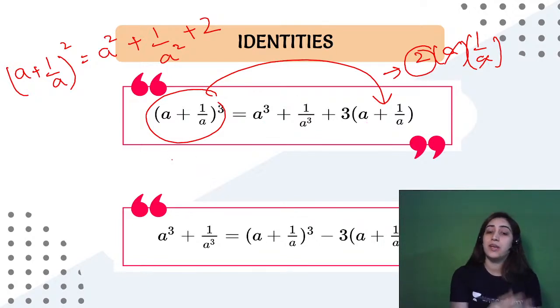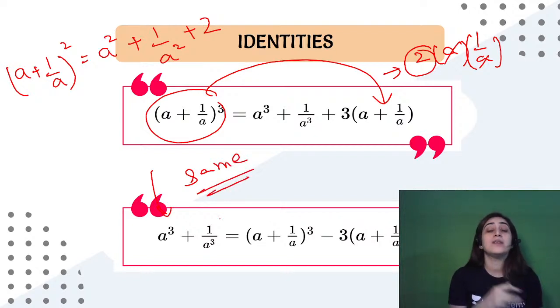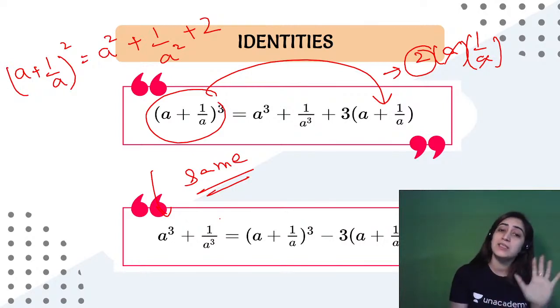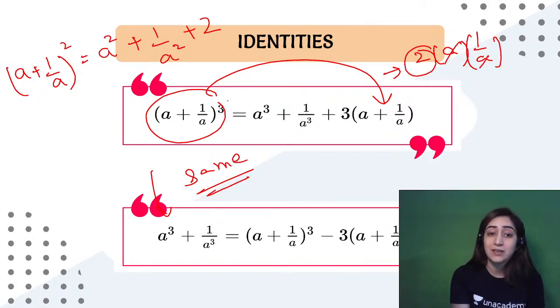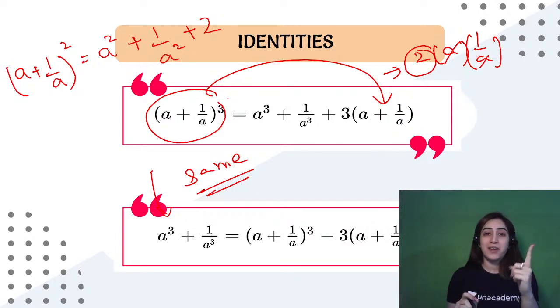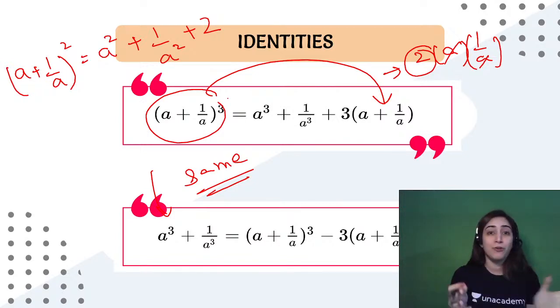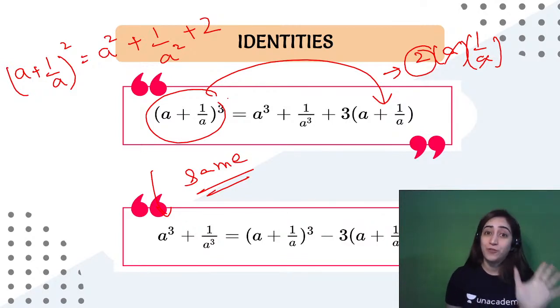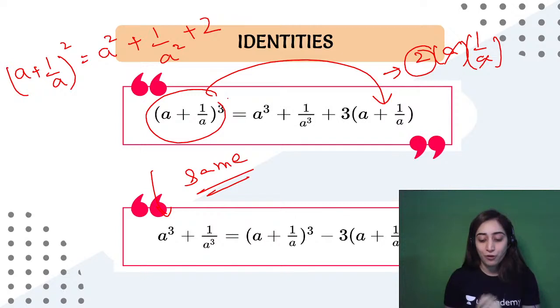Alright, the same technique applies, and when you have to know a cube minus 1 by a cube, you take this on the negative sign. This automatically becomes the same. It's just the same identity. Don't learn the same identity again and again. That will create a lot of confusion in your head. Alright, so just learn one of the identities and the rest follow. So in the last class we did one identity, the rest 7 automatically followed. Today also we'll do one identity and the rest all 7 will follow. So you don't need to learn all the identities. So if someone says there are so many identities and expansions to be learned, you say no. There are just 5 to be learned, and the rest all of them will follow on their own.